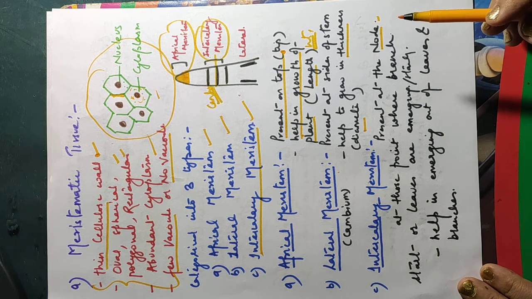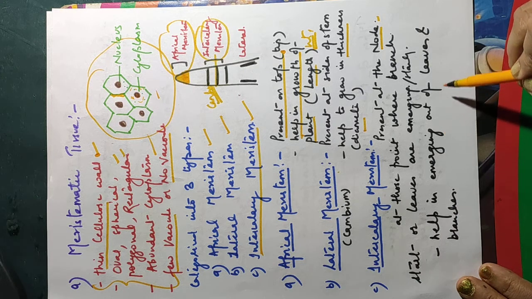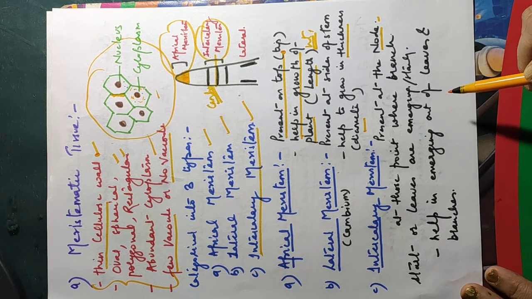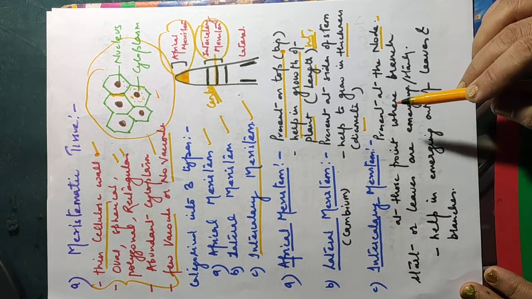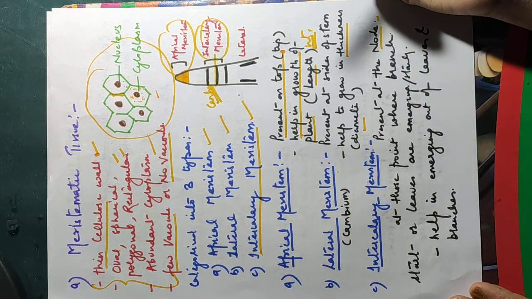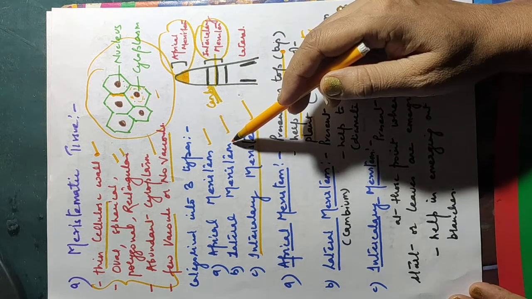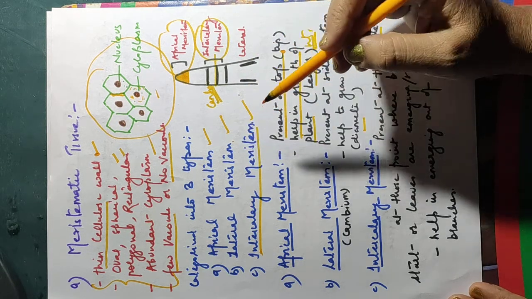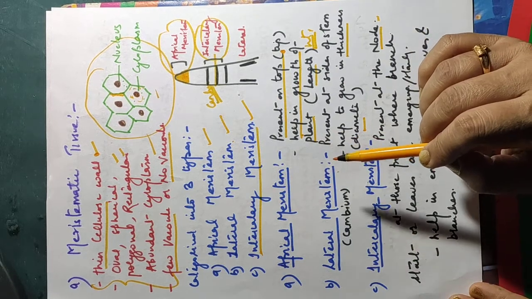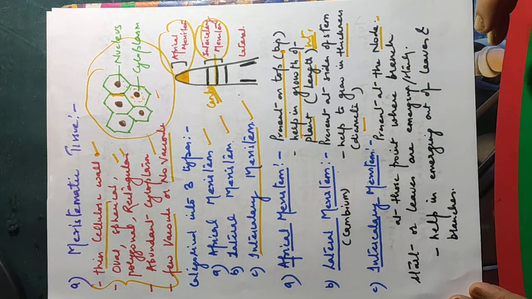What is the function of this? Its function is to increase the number of branches, or you can say it helps in emerging out of leaves and branching. So now simple tips, I'm revising this. Meristematic tissues are categorized into three types: apical meristem, intercalary, and lateral. Apical meristem is present at the growing tip of stem and roots, and its function is to increase the height of the plant.